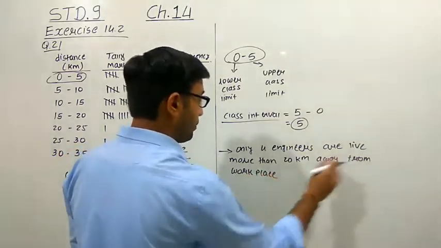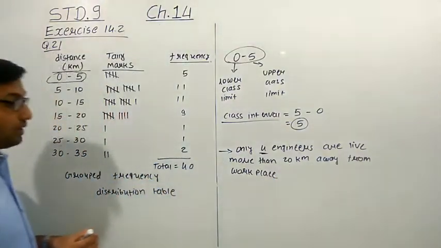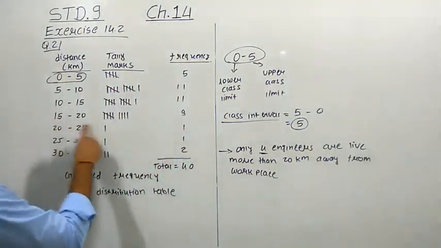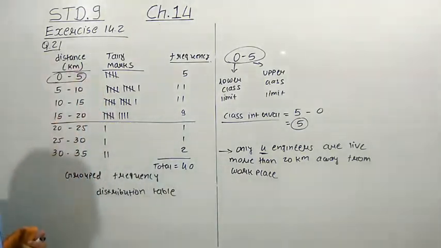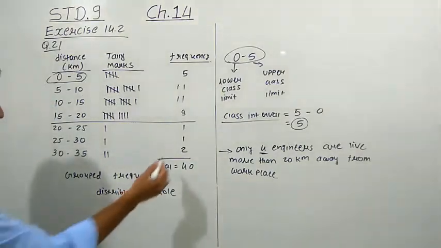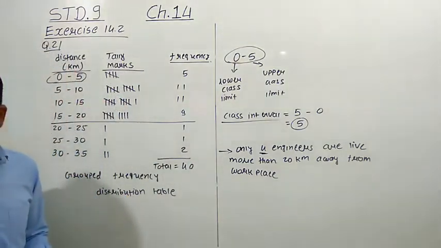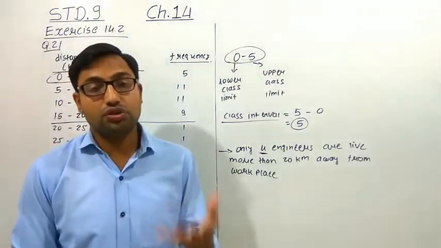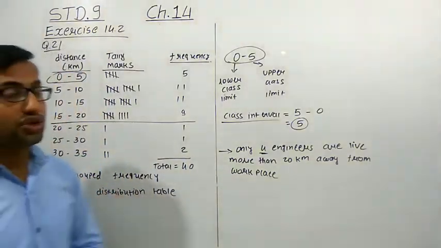That means only 4 engineers have a distance of more than 20 kilometers from their home to the workplace. All other engineers live within the range of 20 kilometers. So the maximum engineers live within 20 kilometers. Only 4 engineers live more than 20 kilometers away from their workplace. Okay? So by arranging the data in this form, we can find out whatever information we require. So this is how we can represent the grouped frequency distribution table.